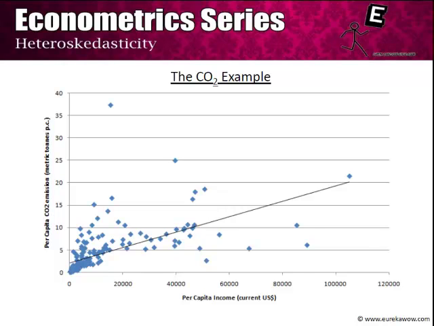Whereas for low per capita income countries, that is not really a choice, and hence the variation in their per capita carbon dioxide emission is less. Also note that this is cross-sectional data, and it is not surprising because heteroskedasticity is mostly a problem with cross-sectional data and not so much with time series data. Why it is a problem with cross-sectional data is because cross-sectional data pools together